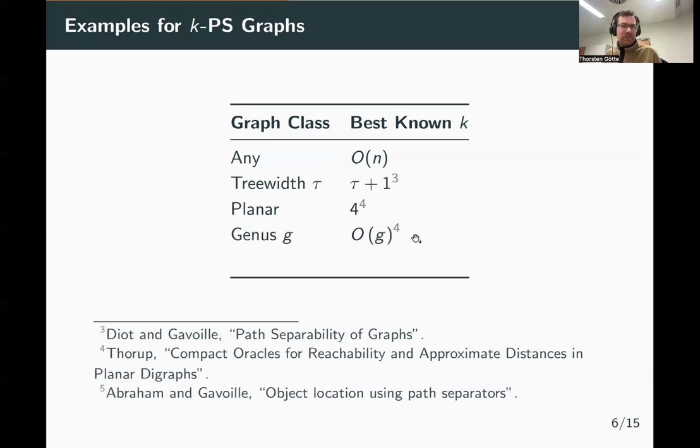If your genus is g, you must remove O of g shortest paths. And finally, if you exclude K_r as a minor, then there are f of r many paths that you need to remove. Now, this f of r simply means this is a function that only depends on r and not on n. So if r is a constant, this function is also a constant. However, the actual value is quite large. It depends on the Robertson-Seymour theorem, and it's something in the magnitude of 2 to the 2 to the 2 to the r to the 1000. So it's a really large constant, but nevertheless, as r is constant, it's a constant.